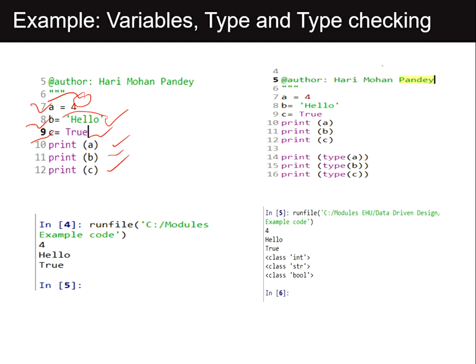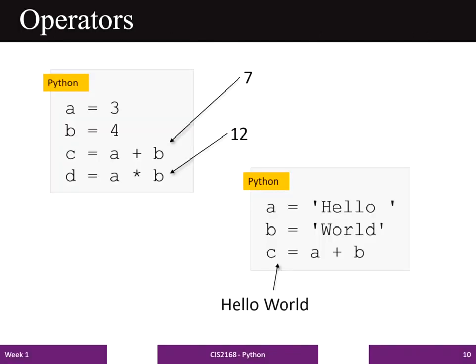In the next slide I have given a simple introduction to the operators: the arithmetic operator and the concatenation operator. Python programming supports almost all the operators which are supported by any other programming language. So we can use arithmetic, logical, conditional, relational, or any other operator in the same way as we use them in any other programming language.